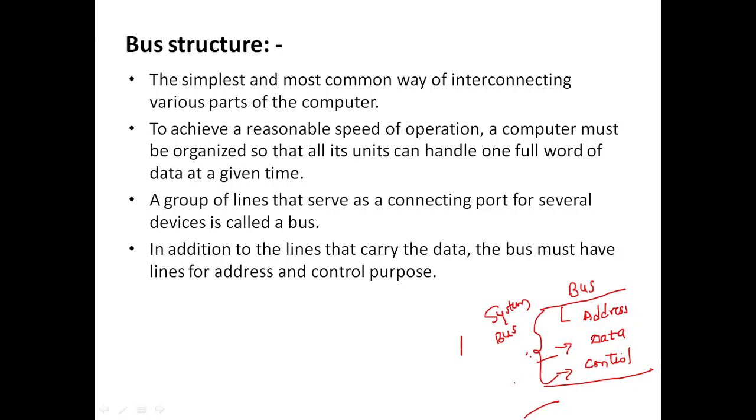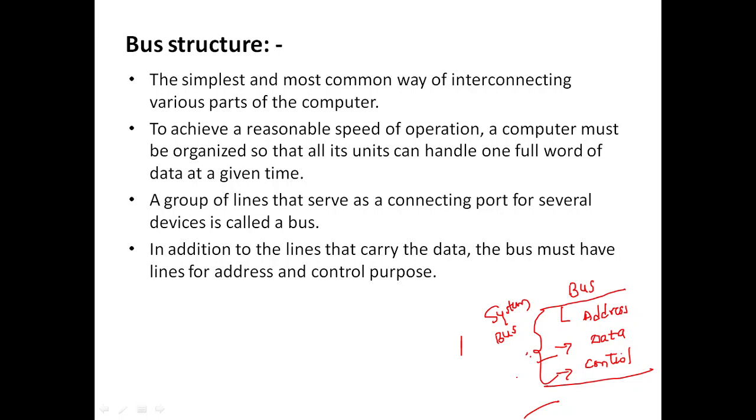Many of you will forget the control bus, right? When thinking of functional parts, you will remember the input unit, output unit, memory, and the CPU, but you will forget the control bus. But actually the control bus is the one which is going to control each and every part of the computer. Without the control bus, you can't do the actions in a proper manner. This control bus sends the control signals to each and every functional unit of the computer to perform the task at a particular predefined time. Fine. So that is the importance of a control bus.